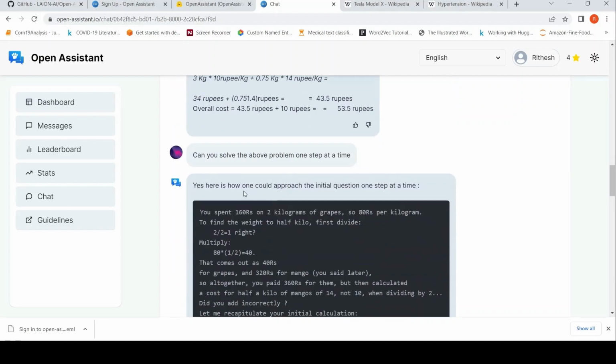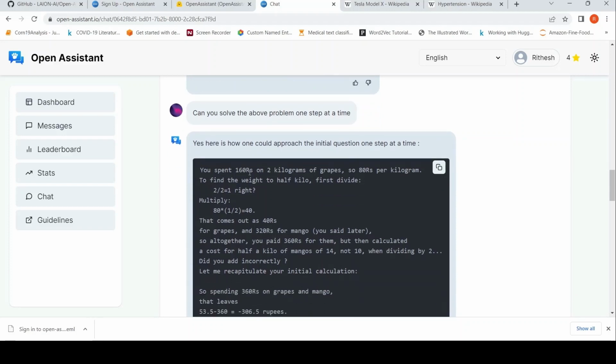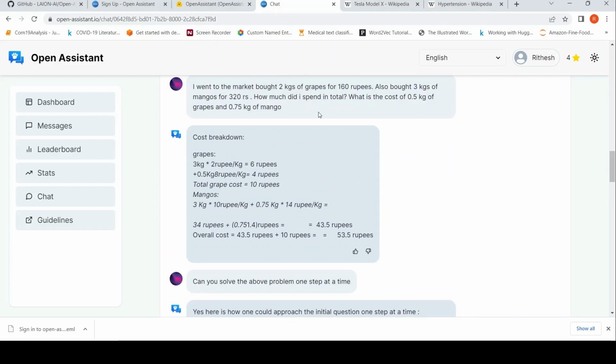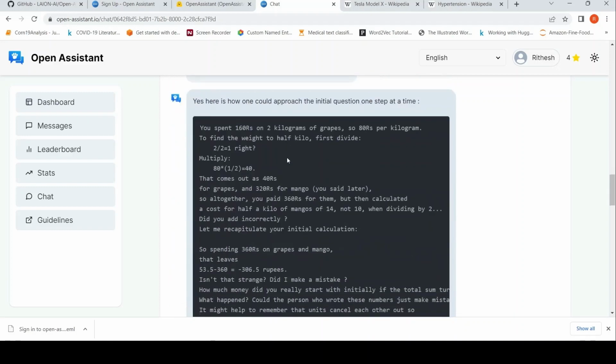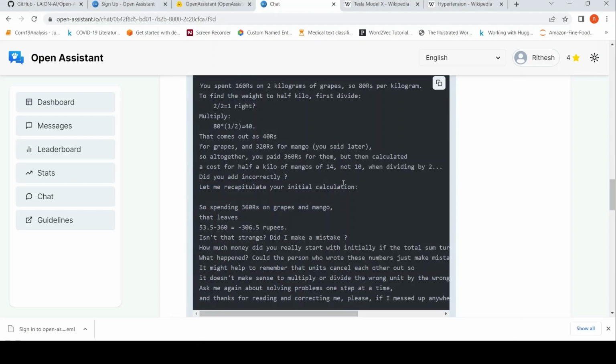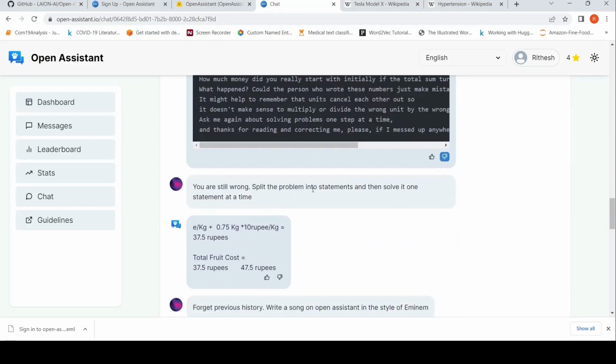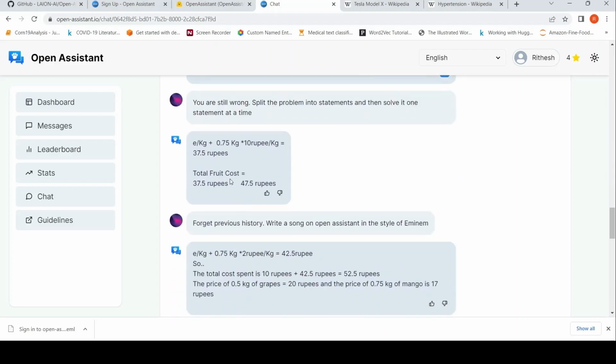So here it says, yes, here is how one could approach the initial question one step at a time. You spent 160 rupees on 2 kilograms of grapes, so 80 rupees per kilogram. To find the weight of half kilo, multiply 80 by half, 40. Okay, so for the first part of this question, it has got some answer, but then it goes into a toss, right? So I said you are still wrong. Split the problem into statements and then solve it one statement at a time. It's not able to do it. Okay, simple mathematics it did.